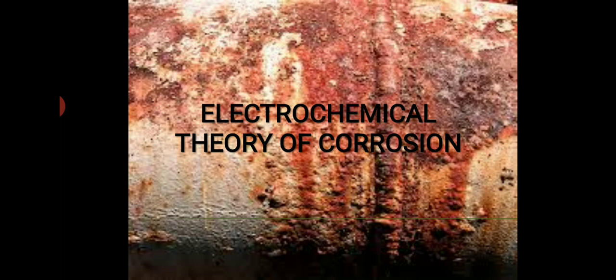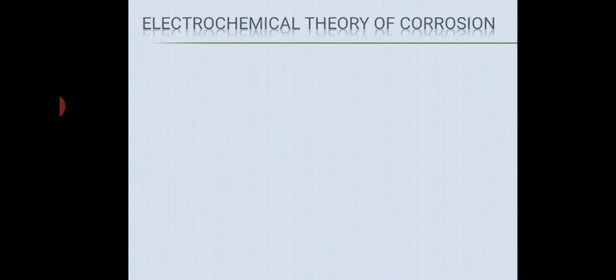In this video we'll understand exactly what changes take place on the surface of the metal during corrosion, what the theory behind corrosion is, how it can be explained, and what the different reactions involved during corrosion of any metal are. We'll understand that one by one, step by step. So let us begin, students.